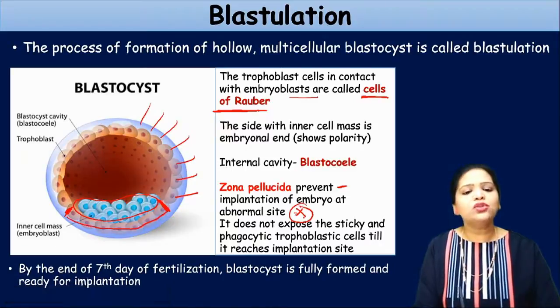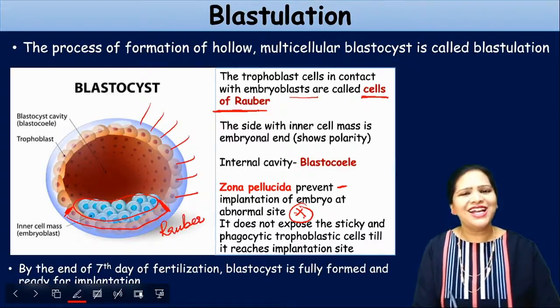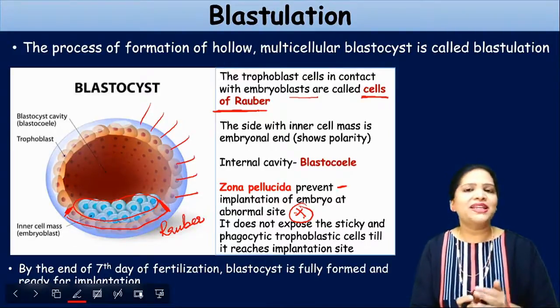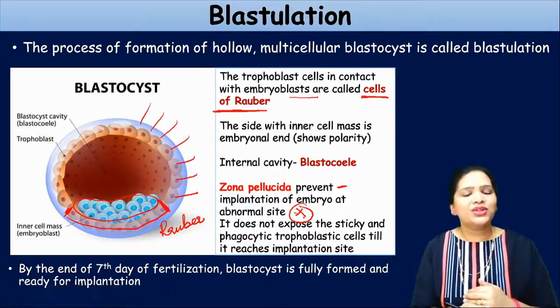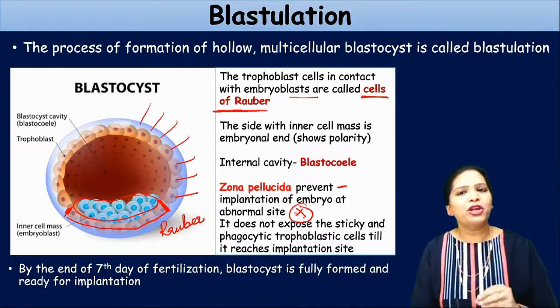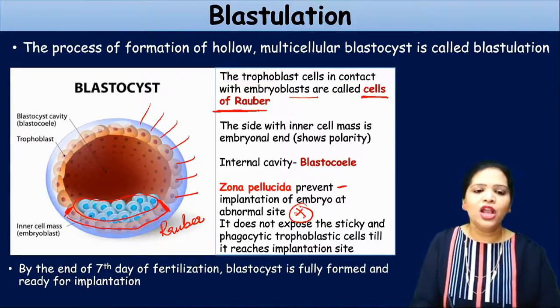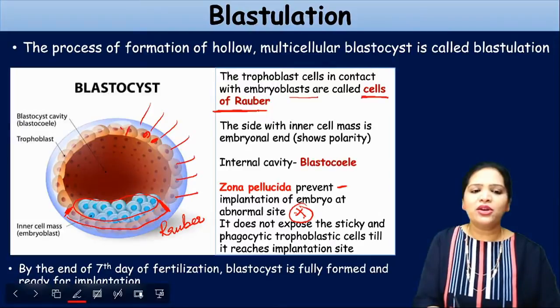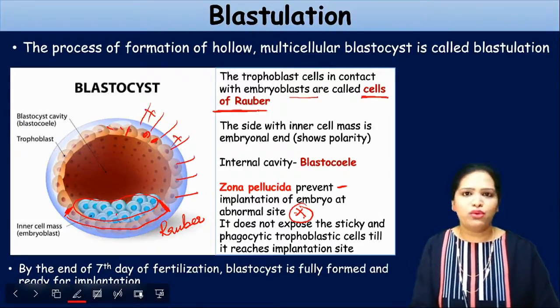These trophoblast cells are called cells of Rauber. These are also trophoblast, but they are in contact with the embryonic cells. So this region is called cells of Rauber. Why is this important? Because this region is the one that is going to get implanted. Whereas these other trophoblast cells are not in contact with the embryonic cells, so they are not called cells of Rauber.